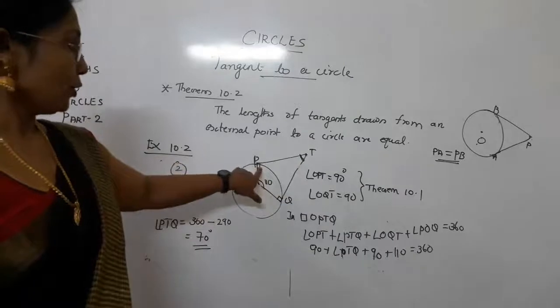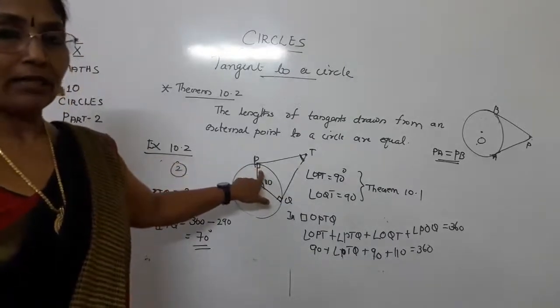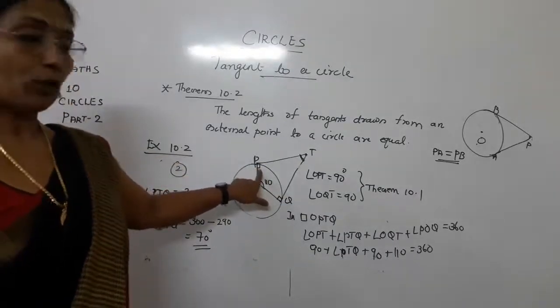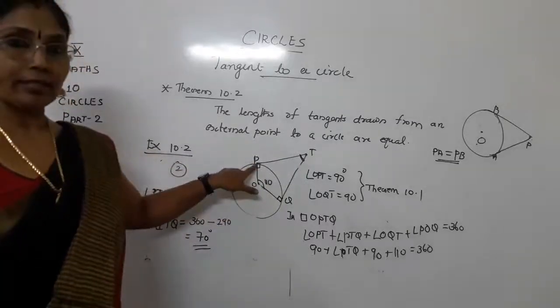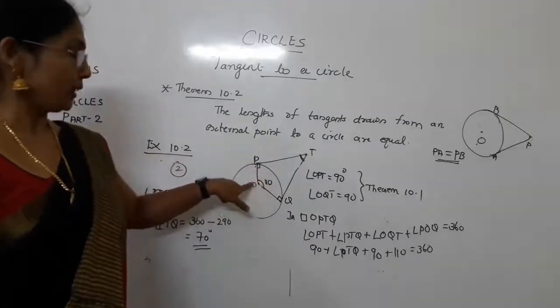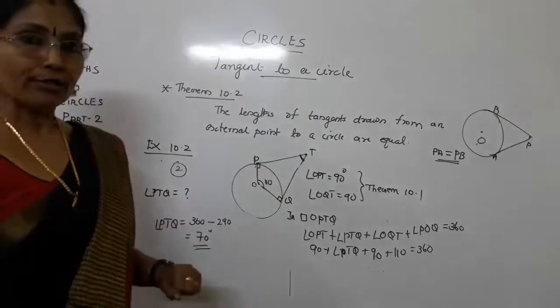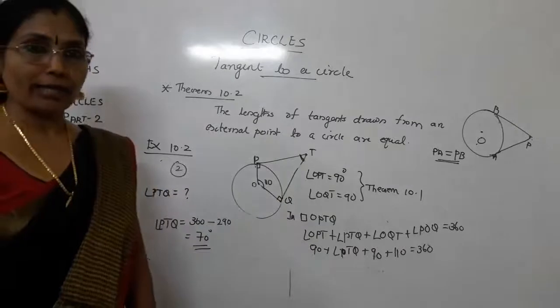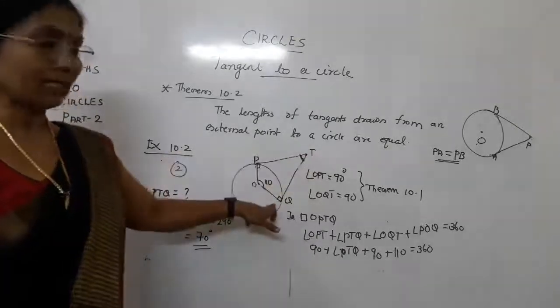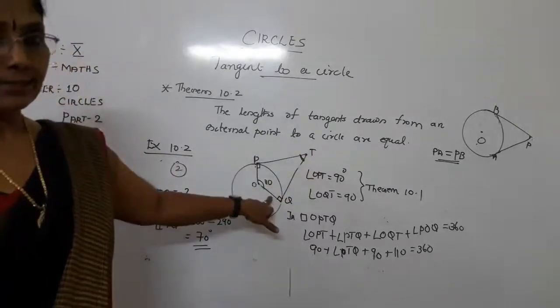Clear for you? Now this angle we already know by the application of the theorem will be equal to 90 because TP is the tangent, OP is the radius. Therefore angle OPT is equal to 90. In the same way, angle OQT is also 90. Why is it so? Because TQ is the tangent, OQ is the radius.